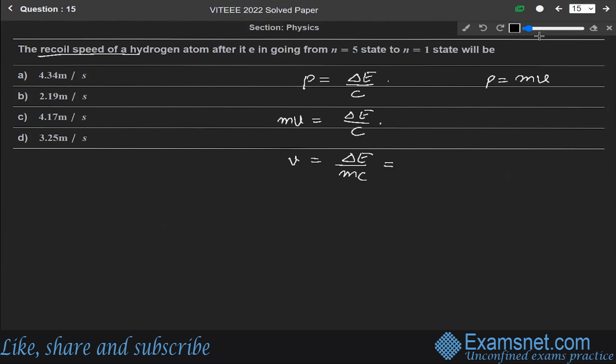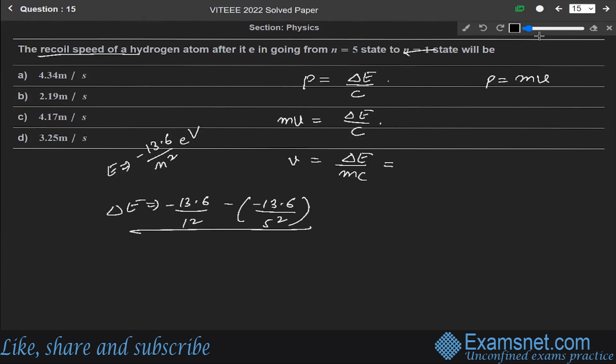Now, we know that in the case of hydrogen atom, the energy is given by minus 13.6 over n square electron volt. So delta E will be equal to 13.6 over 1 square, which means the first state, minus minus 13.6 over 5 square. Okay, this is the change in the energy.